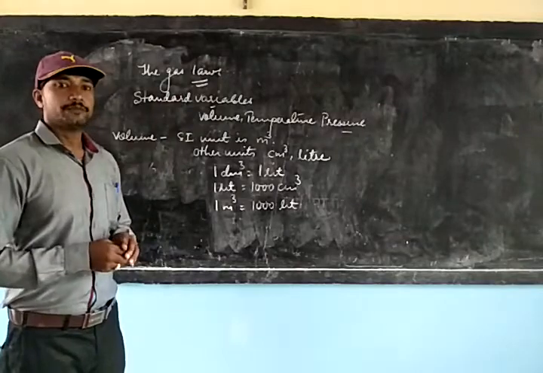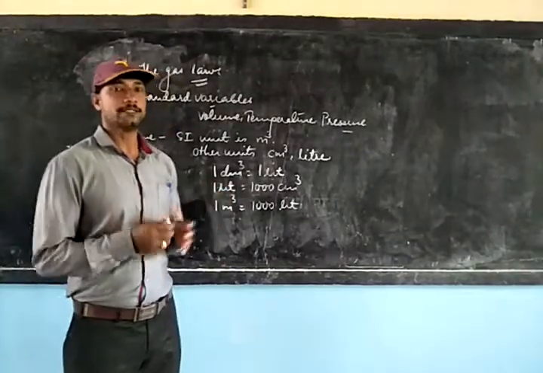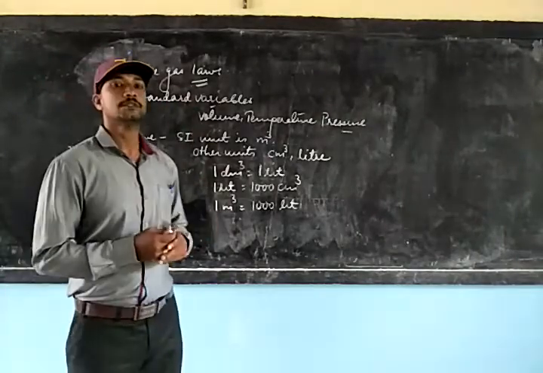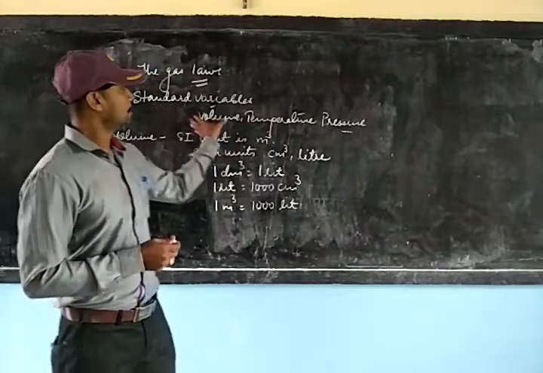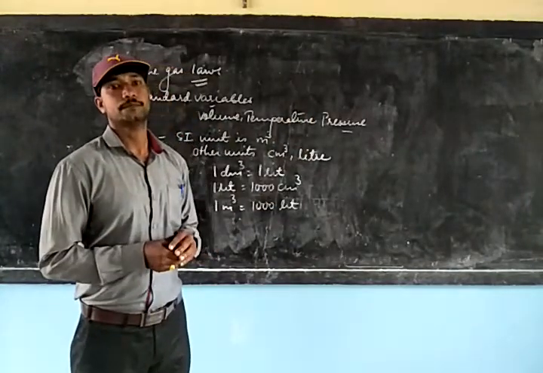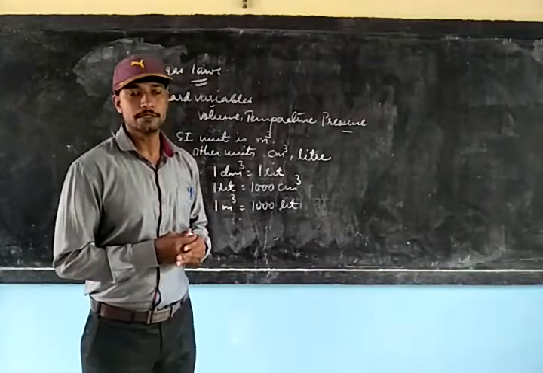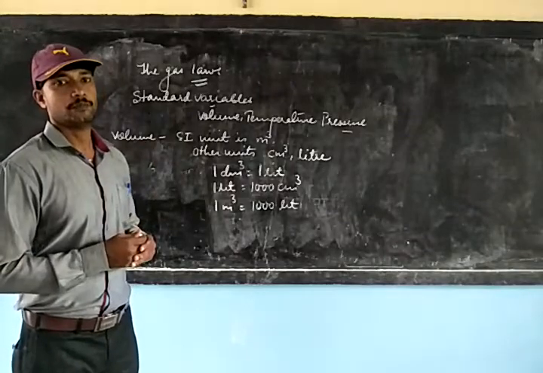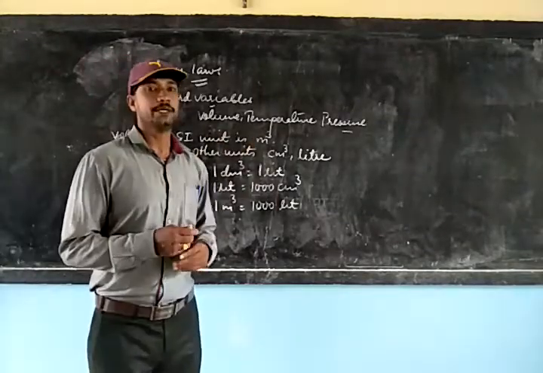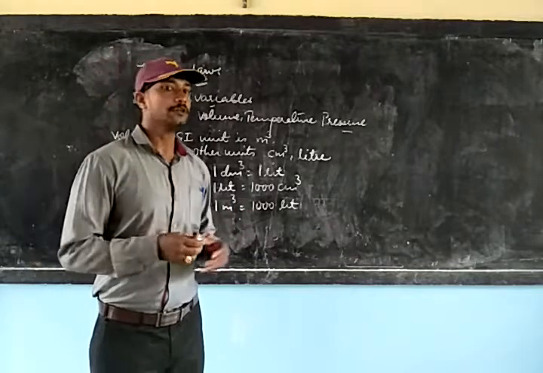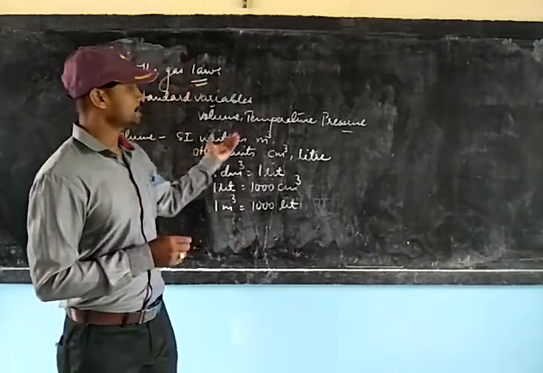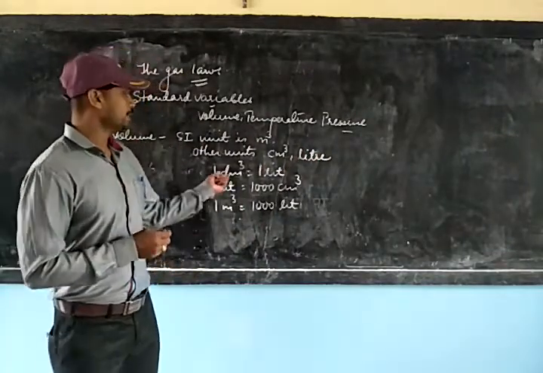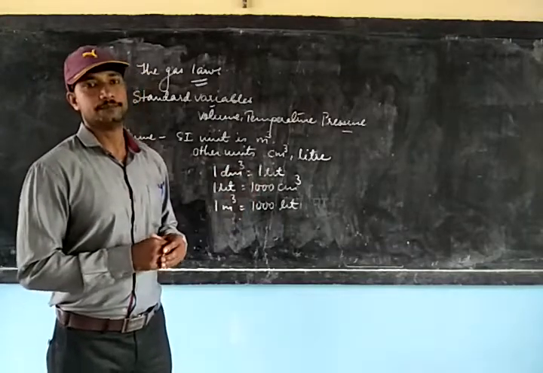Let us now come to the three variables which will decide the behavior of the gas, and so the gas laws in this chapter. The three variables we know are volume, temperature and pressure. These are also called standard variables. We are going to start with the first variable, which is volume. The SI unit of volume is meter cube. It has other units also, like centimeter cube, liter, decimeter cube, and 1 decimeter cube is equal to 1 liter.